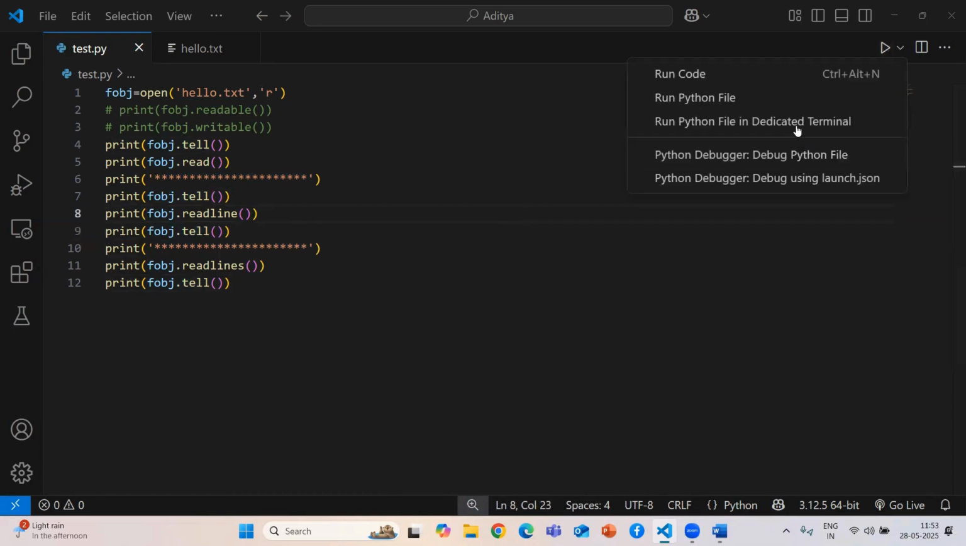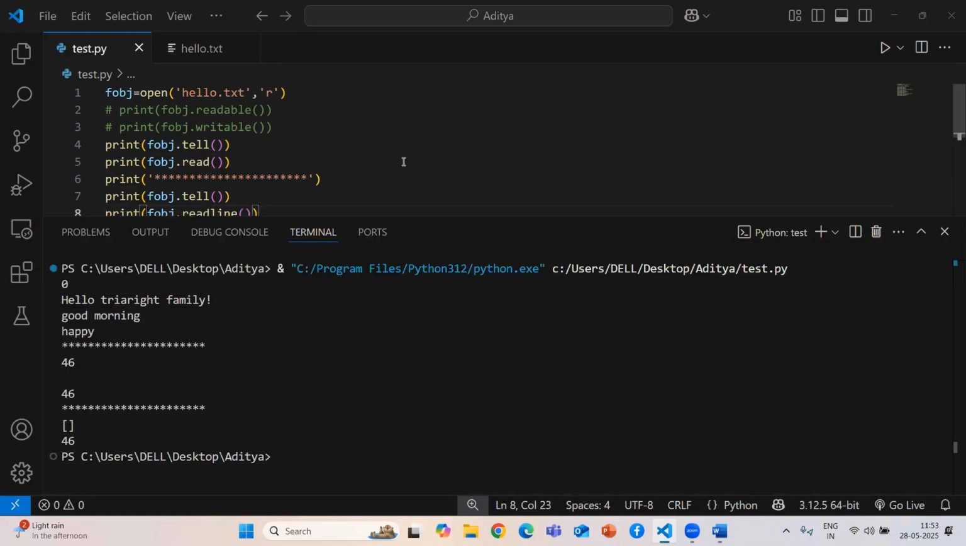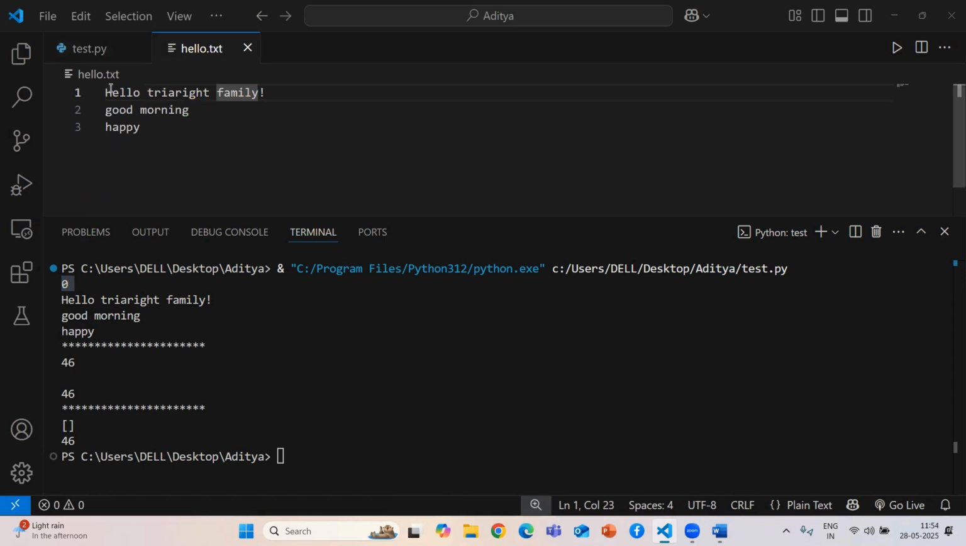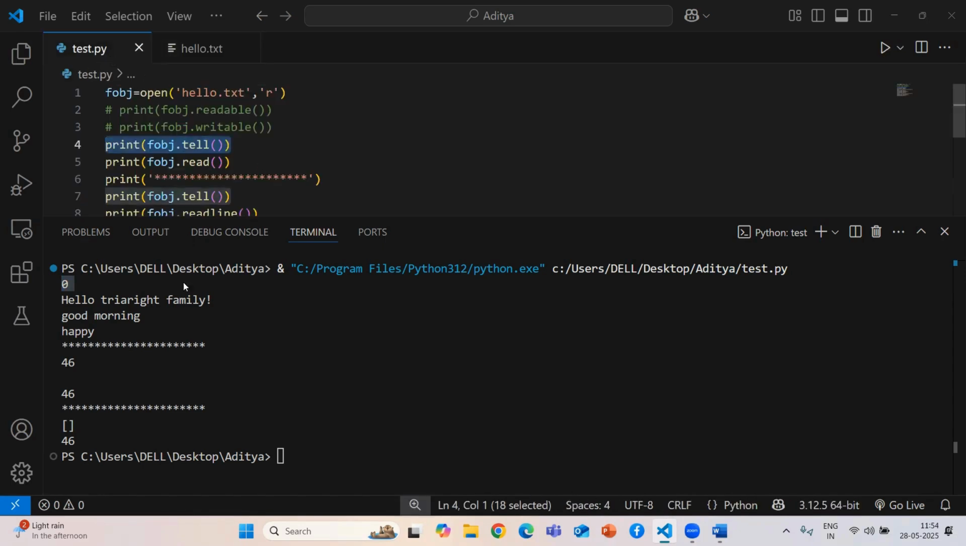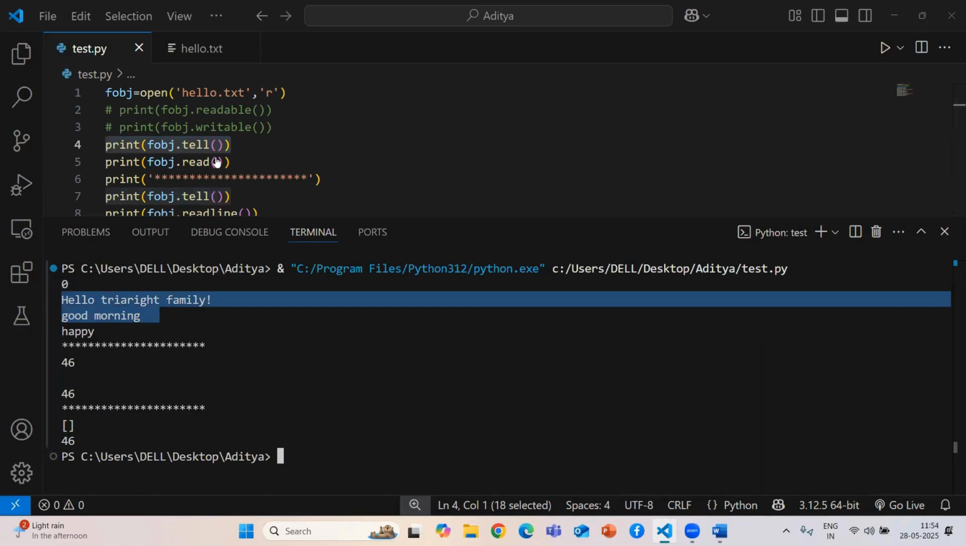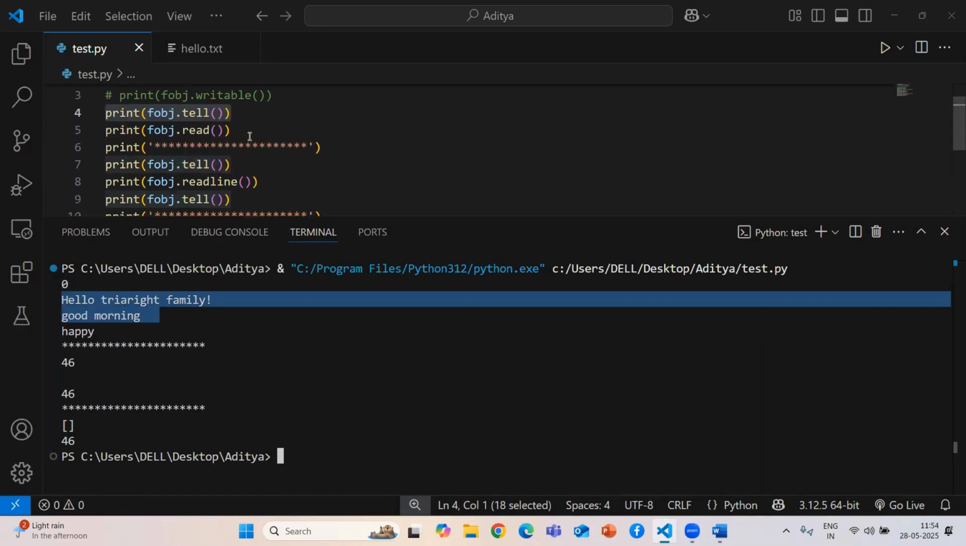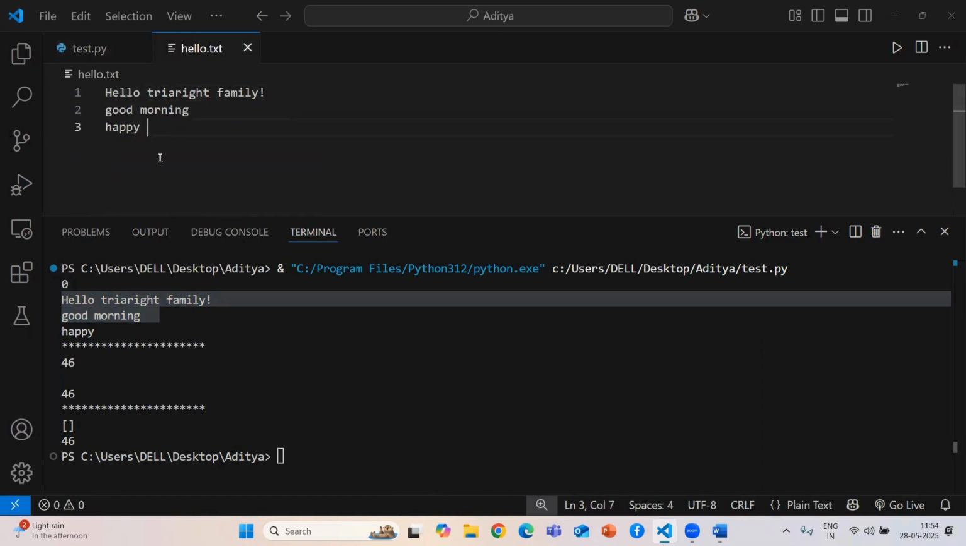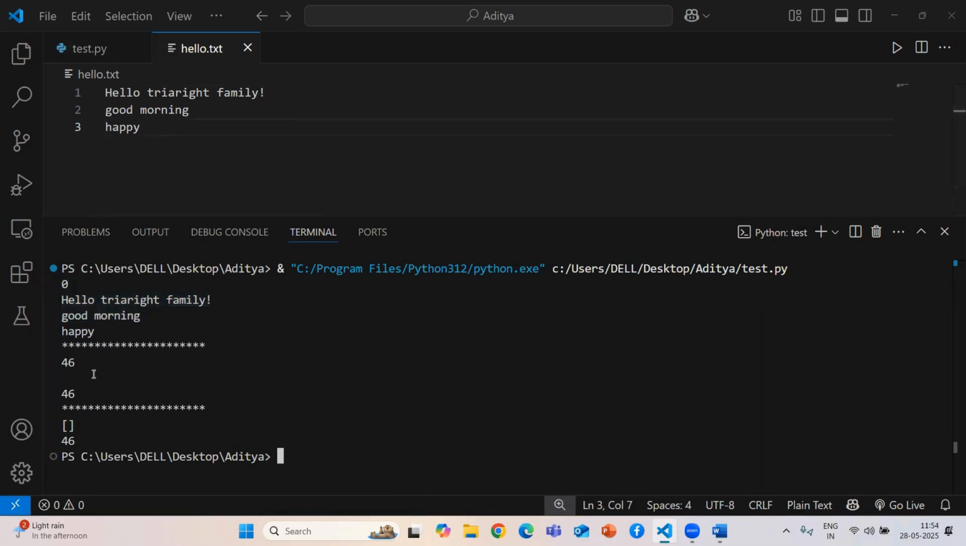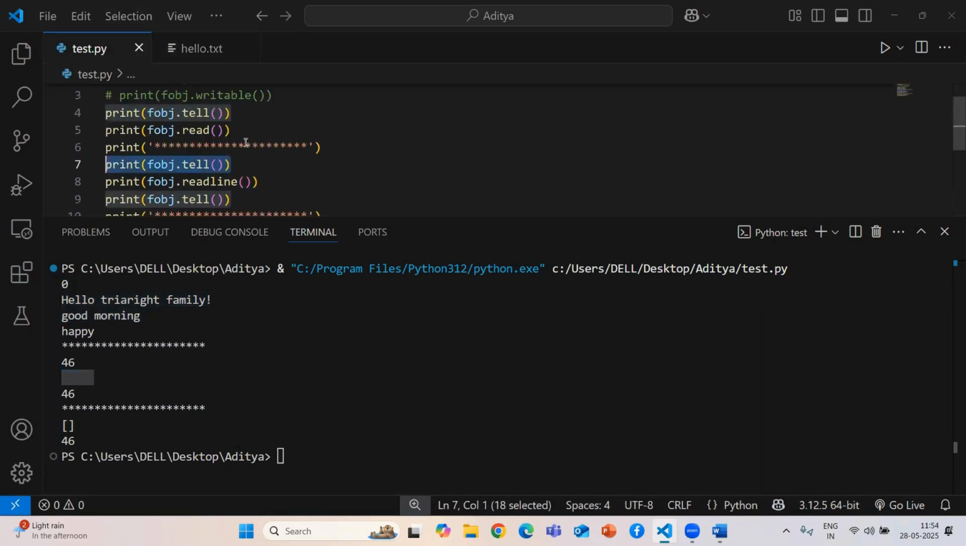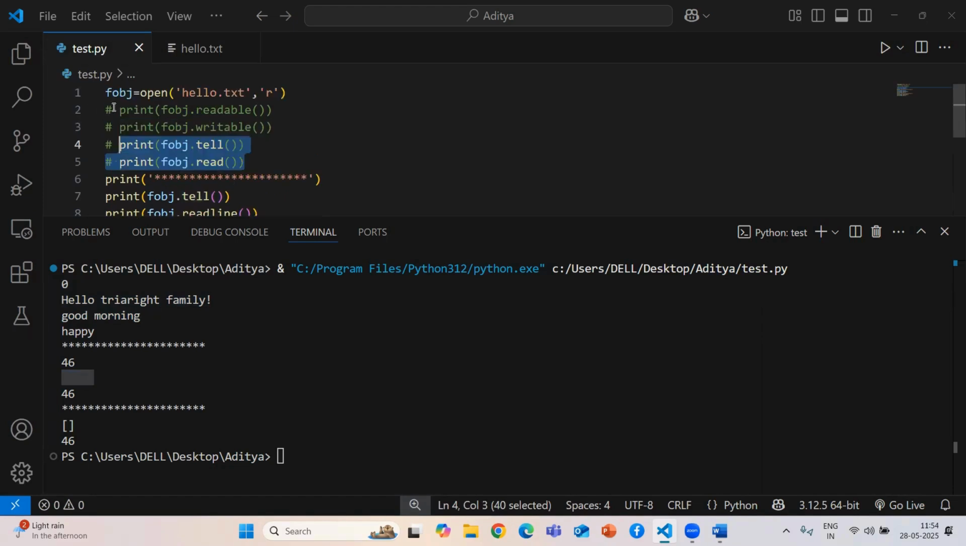If you just see, it gives me the file pointer. With the read access mode, it starts from zero, meaning from here it will start reading. Now it has read all the data. If I ask again where my file pointer is, it is at position 46. After 46 we don't have any data, that's why it gives you an empty string. To overcome this, we just need to comment that particular line.